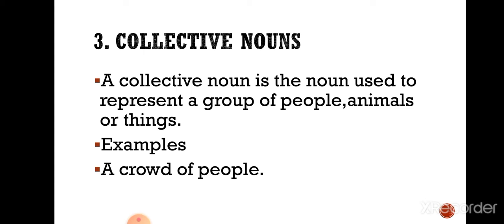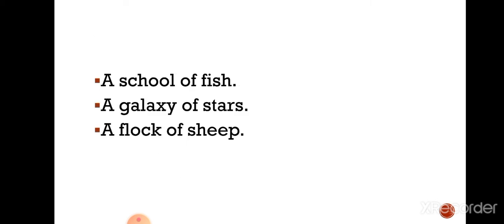So when we are talking about the persons, things or animals in the group, we are actually using the collective noun. So for the group of people we use the word crowd. A school of fish, so for the group of fish we can use the word school. A galaxy of stars, when there are a number of stars in the sky, so we use the word galaxy. A flock of sheep, when there are a number of sheep in the group, so we will use a flock of sheep.